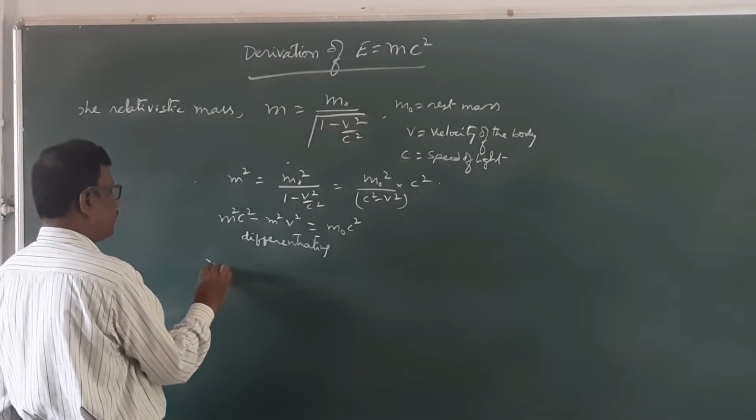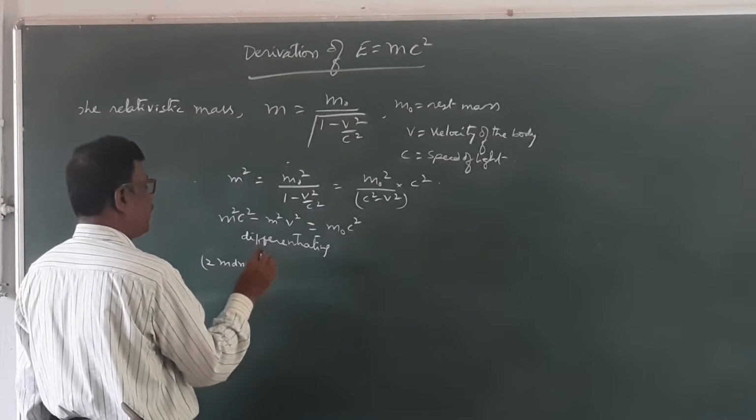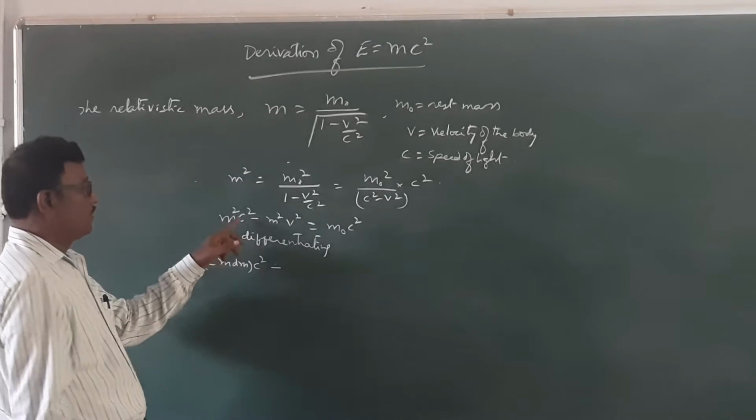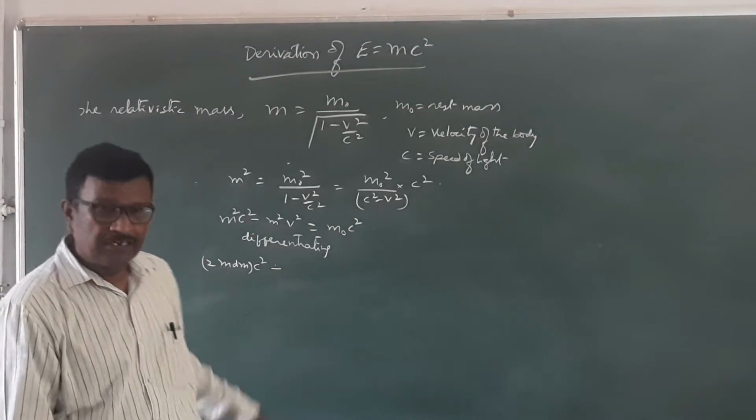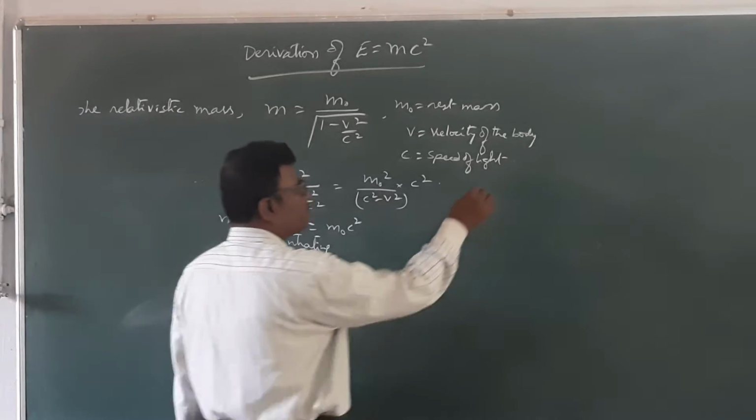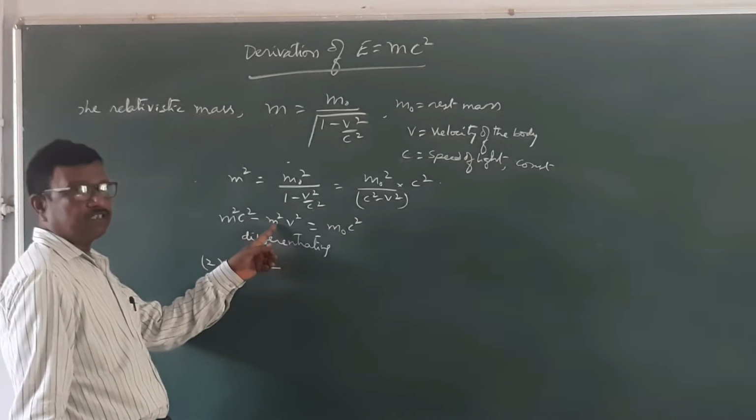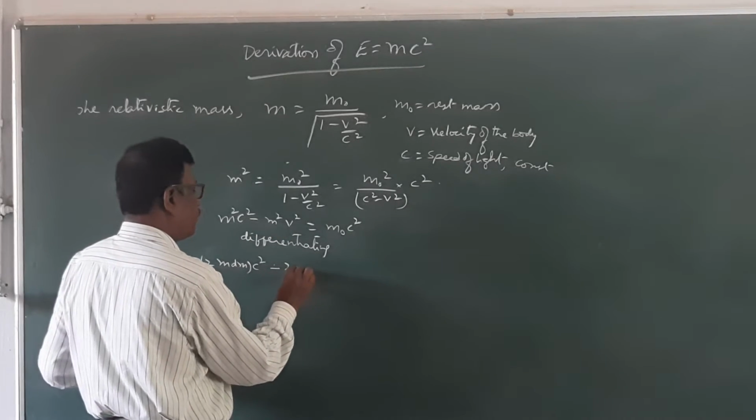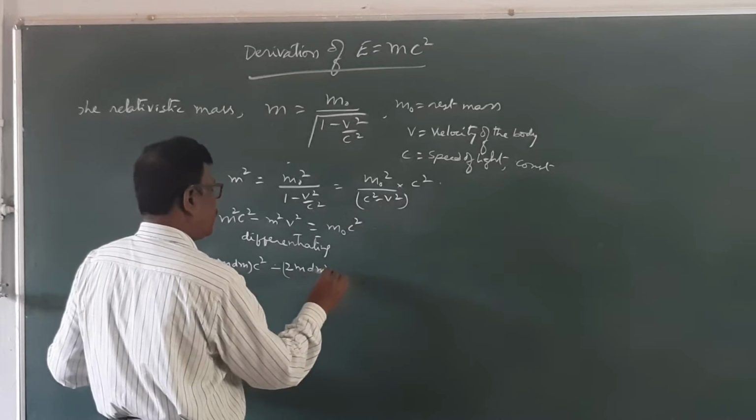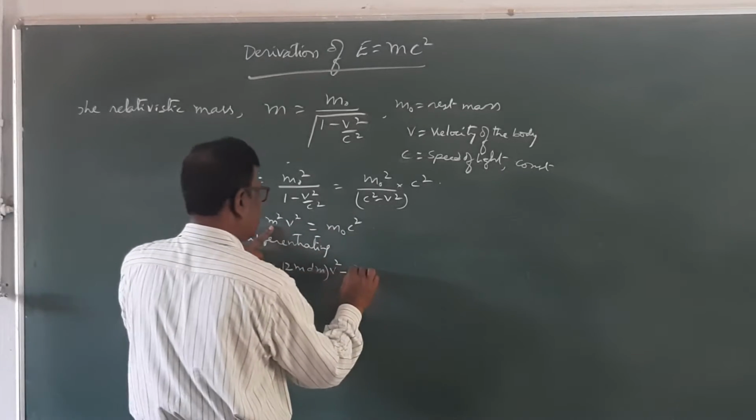So, see, 2m dm into c square minus... you need not differentiate c because c is the speed of light, a constant. And the velocity changes. Therefore, 2m dm into v square minus, again v is also variable, m square